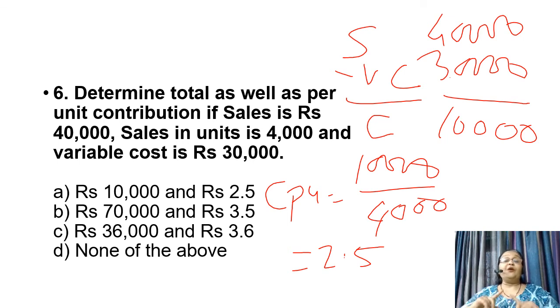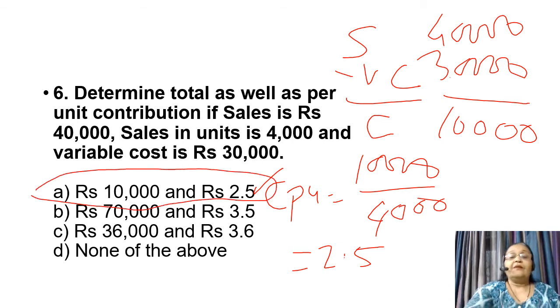If we multiply rupees 2.5 with 4,000, we will get rupees 10,000, that is total contribution. So these are two ways how you can calculate. The choice is yours. Whichever way you go, the answer is going to be the right one. Here the answer is A, that is rupees 10,000 and per unit is rupees 2.5.